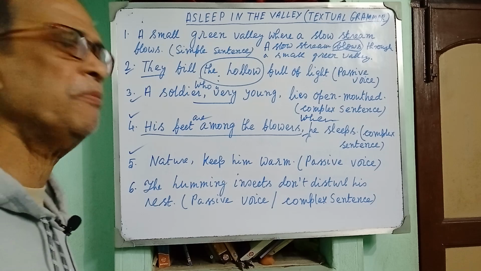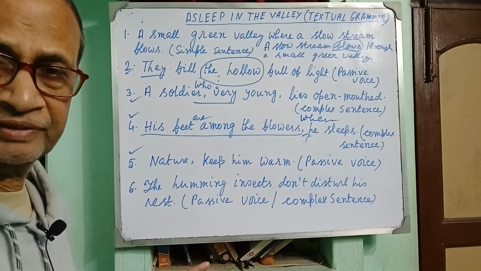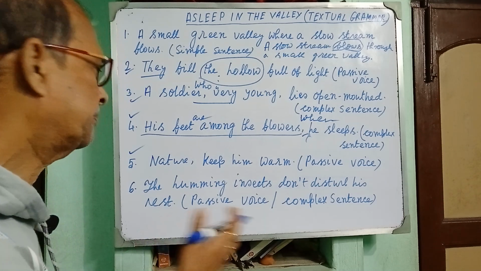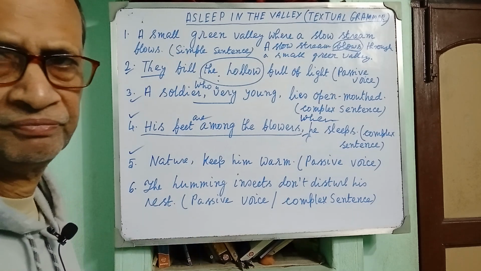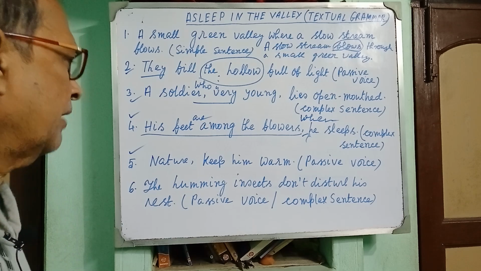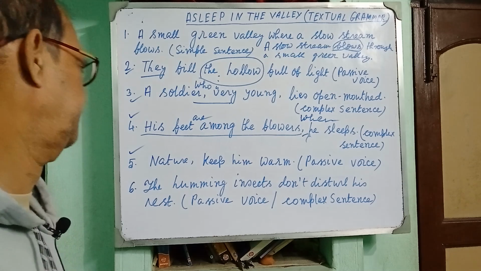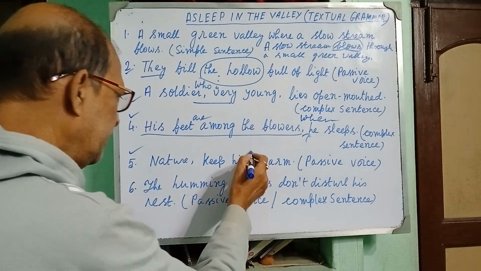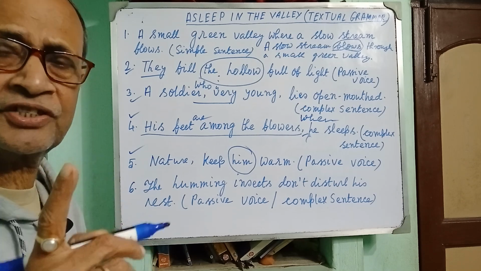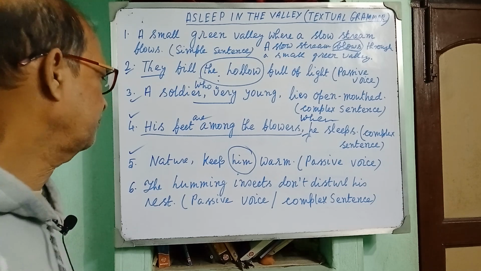Now come to my fifth example. Nature, keep him warm. Here nature has been addressed by the poet. Emotionally, he has asked nature to keep the soldier, dead soldier, warm because he may catch cold. However, you have been asked to transform it into passive voice. So him is object. You see, him is object and its subject is he. Then what will be the passive voice?